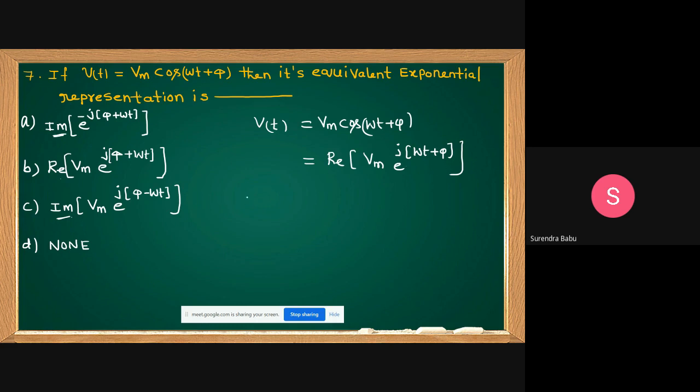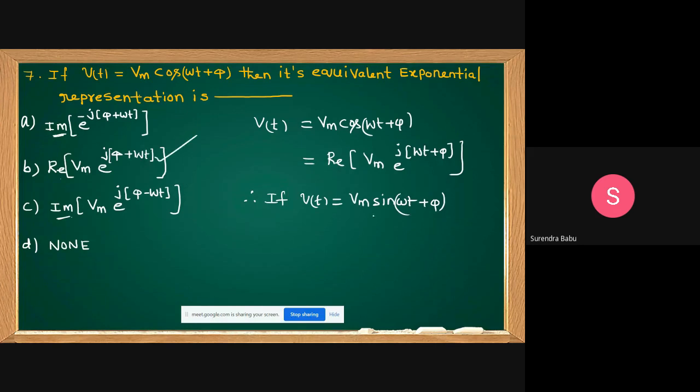If sine is given, for example, if it is given like this, friends, I'm writing V of t equal to Vm sine(omega t plus pi), then the answer is which one, students?